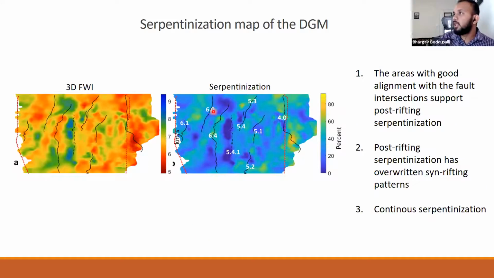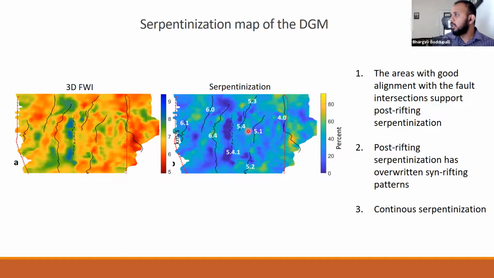So focusing on the serpentinization map from the 3D FWI, we see that there are regions where the structures align very well with the fault intersections. For example, in this region, there is this dark blue feature which aligns very well with fault 6.4, and fault 5.4.1 here aligns pretty well with the structure here, and also 5.4. Along other faults there is some alignment, but not so tight.